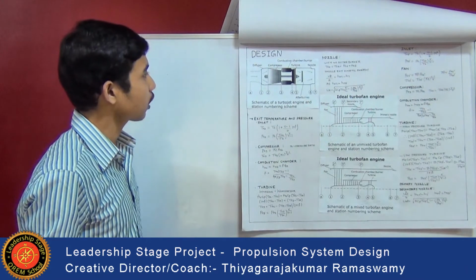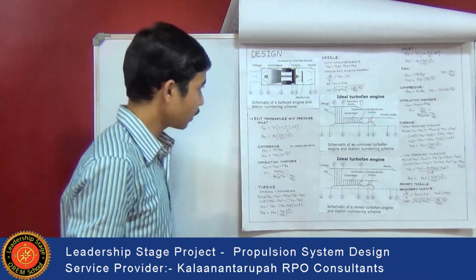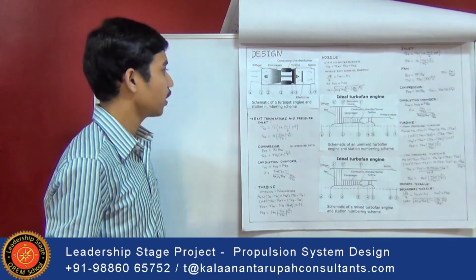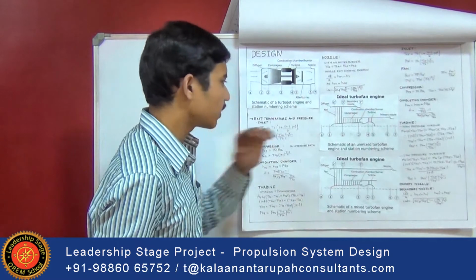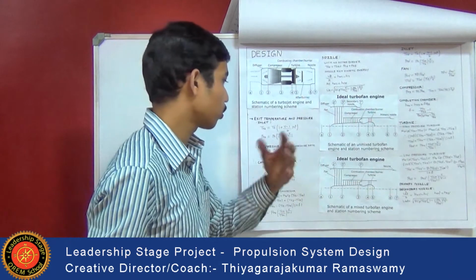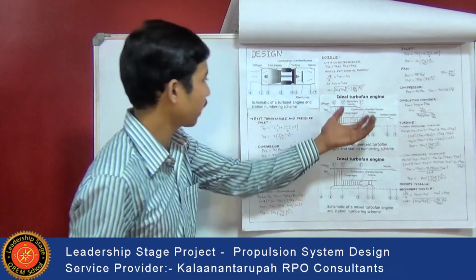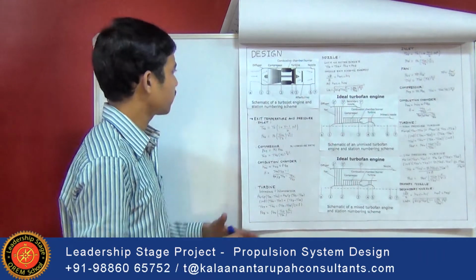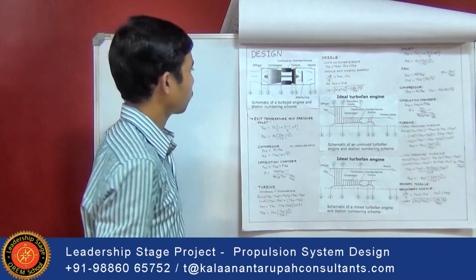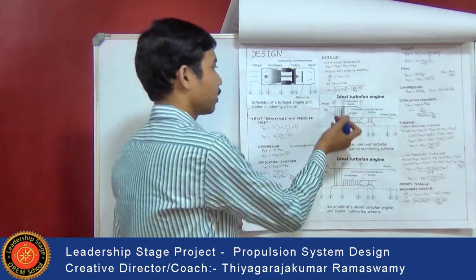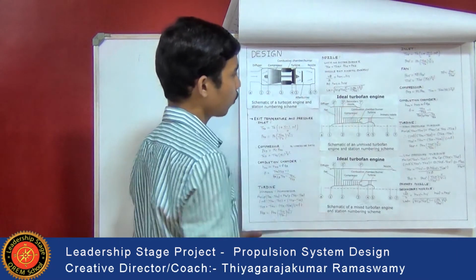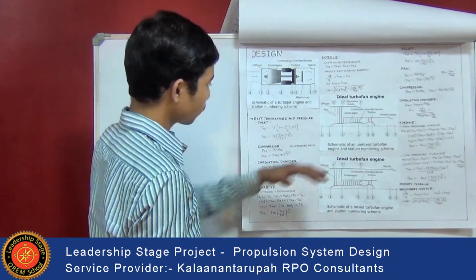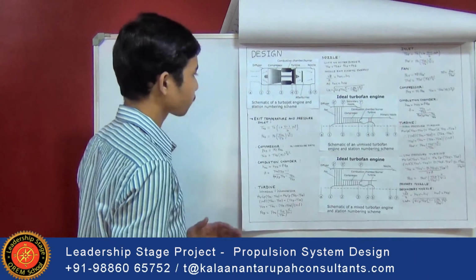Next, coming to the ideal turbofan engine, it's also an air breathing engine. Here this is a schematic of an unmixed turbofan engine and its stationary numbering scheme, and there are different configurations like two spool, three spool, or with a geared turbofan. So what is the actual procedure in an ideal turbofan? It's similar to the common turbojet engine, but the addition is that a fan is present, which again increases the pressure. Let's see how the process goes. It's also based on the principle of the Brayton cycle.